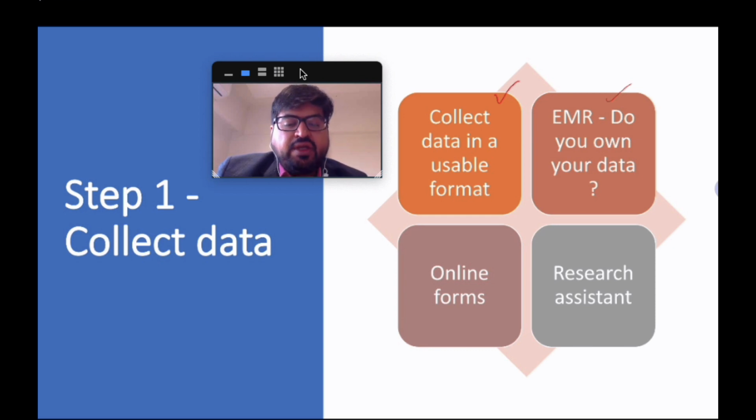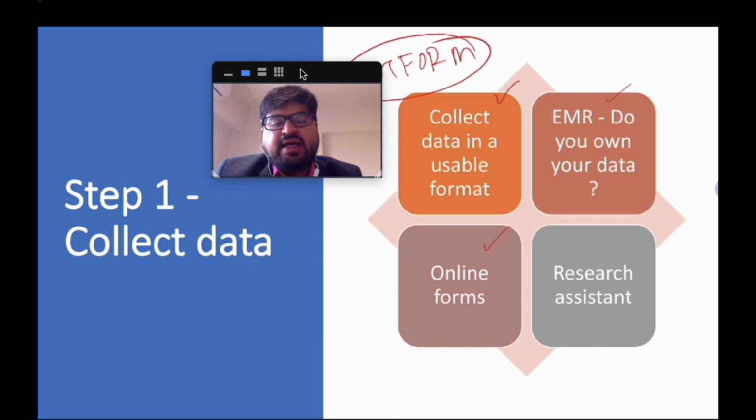You can use online forms. You can create your own. You can use something like Google Docs or Google Forms, or the one which I use is something known as Jotform. I use it both as a self-made EMR software, as well as for research. Or of course, you can have a research assistant who can help you with the data collection aspect.